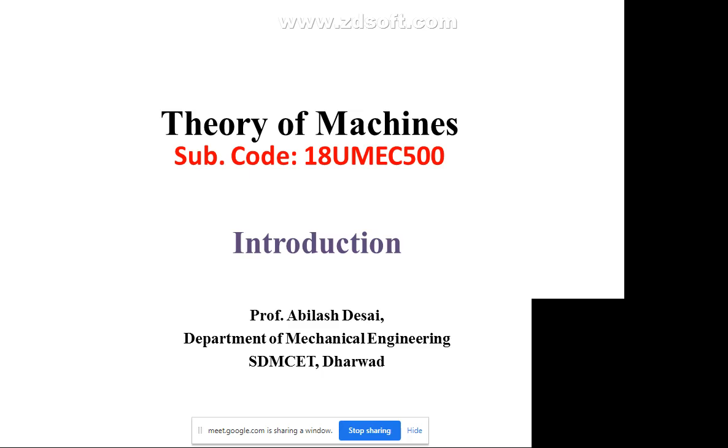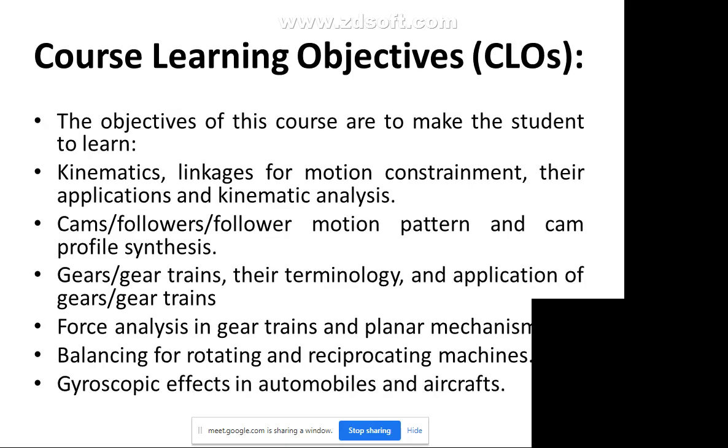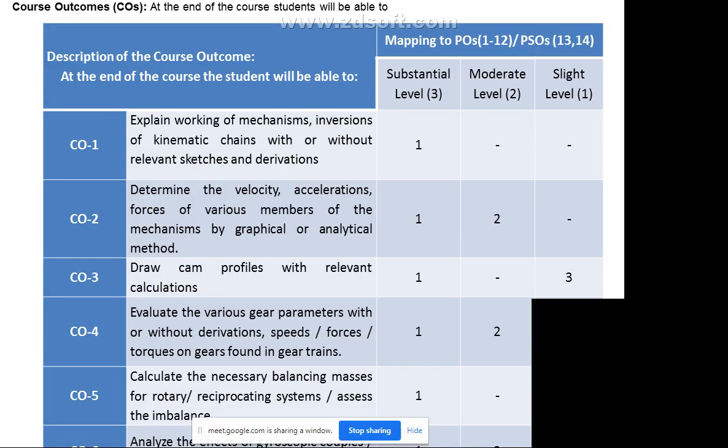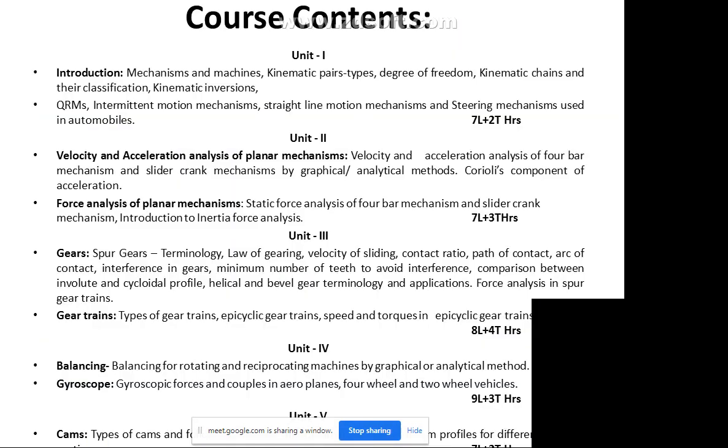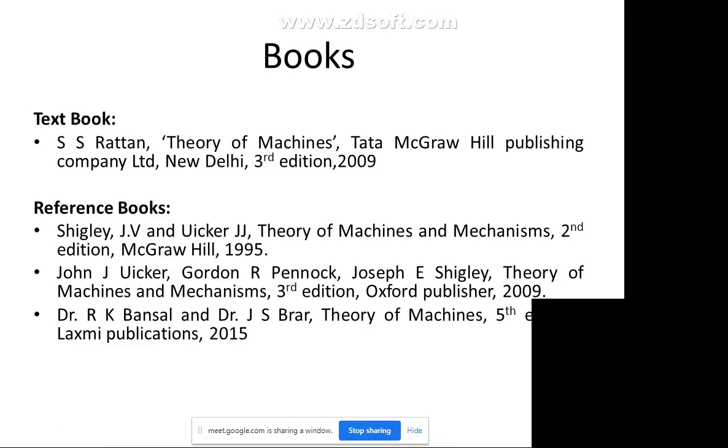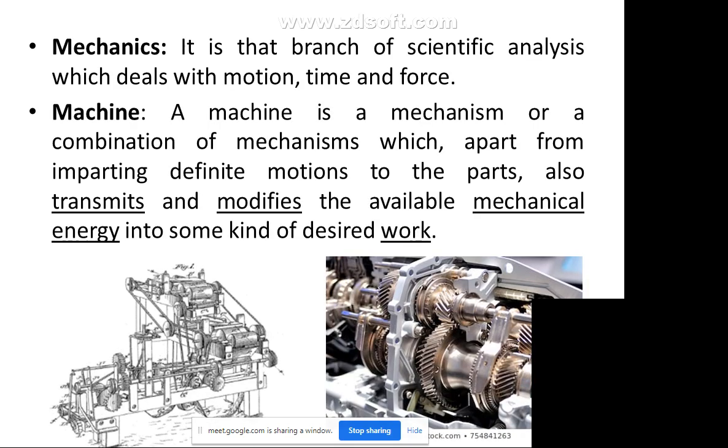So this is regarding theory of machines, and we have discussed the course learning objectives, why to study this subject, and the different COs, 6 COs in this subject. The syllabus I also discussed in the last class, and these are the books. I told you I will give you the PDF book of SS Rattan. Okay, so we have discussed about machine.